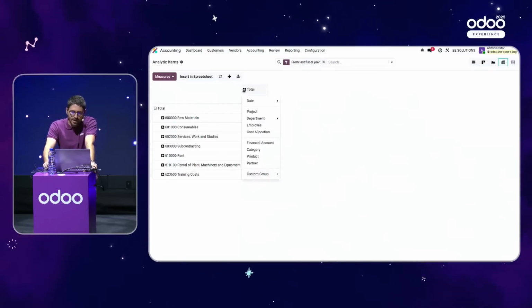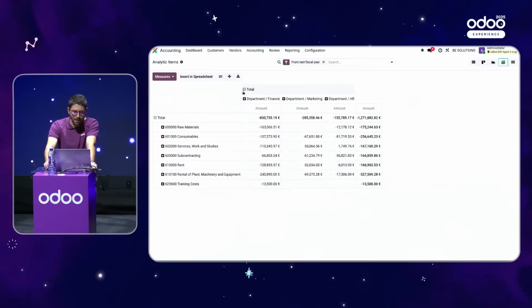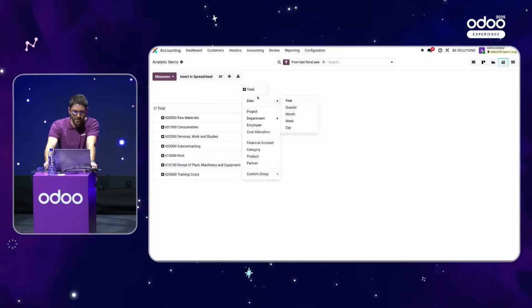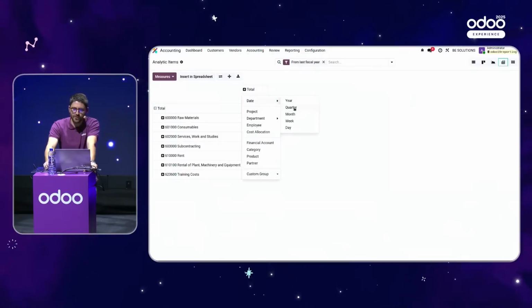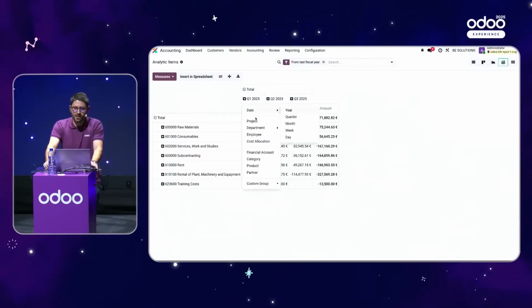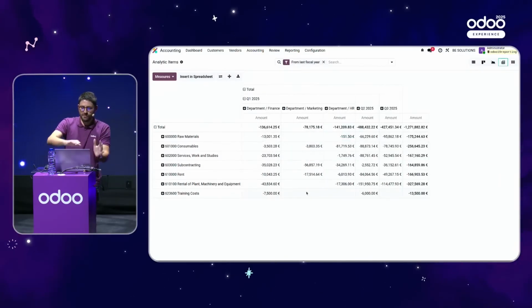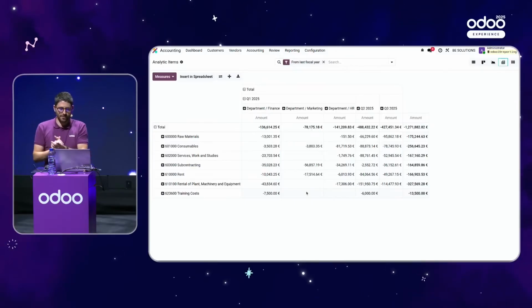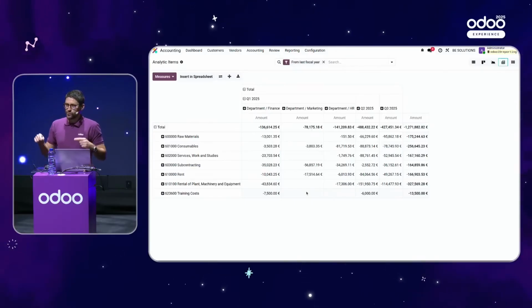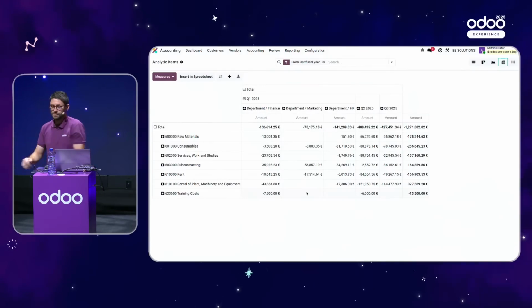And I will, at the same time, first add the top parent, that will be, in that case, department. I will do something more first, it will be easier for us. I will first add the quarter. And once I'm inside the quarter, I would like maybe to see the department like this. So we see that now I have finance, marketing, HR, and so on. And now I would like for sure to deep dive inside each department and to see per teams.